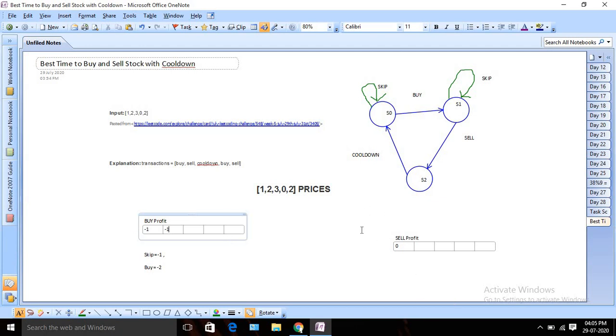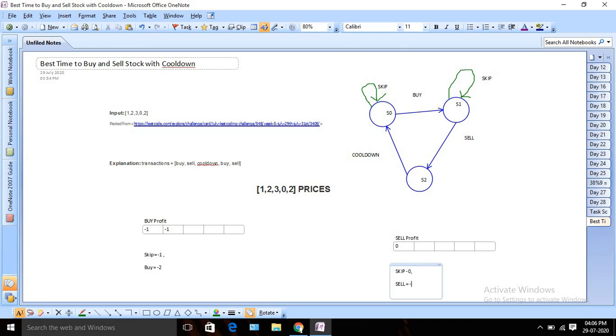Now let's think from the sell profit perspective for the second day. From sell profit, again I have two options. I can continue or skip, meaning continue whatever we had, so initially my sell was 0, right? Or else, from the last day, my buy profit was minus 1, right? I can sell that portion. So if I sell it, what will be my profit?